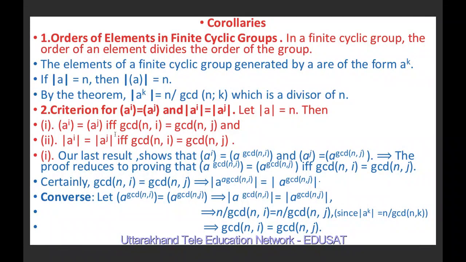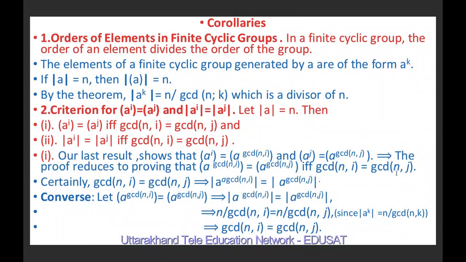So we wanted to show that the cyclic groups generated by a^i and a^j are equal if and only if the greatest common divisor of n and i and the greatest common divisor of n and j are equal. Because the cyclic group generated by a^i is equal to the cyclic group generated by a raised to gcd(n, i), and the cyclic group generated by a^j is equal to the cyclic group generated by a raised to gcd(n, j). Therefore, it is sufficient to show that a raised to gcd(n, i) is equal to a raised to gcd(n, j) if and only if gcd(n, i) is equal to gcd(n, j).